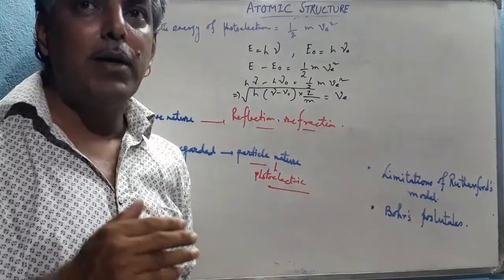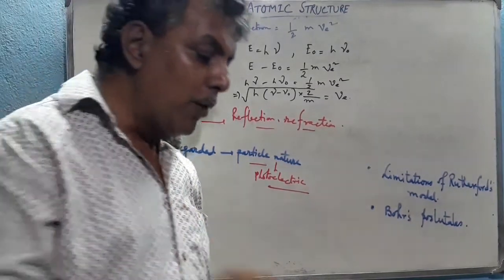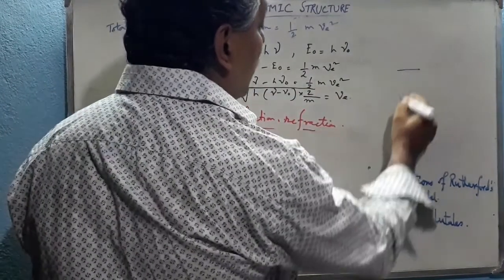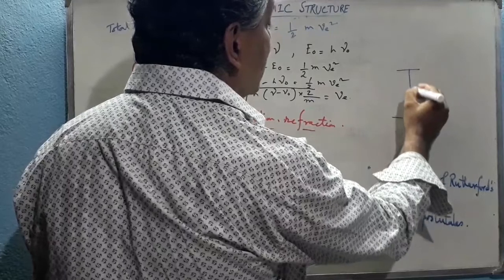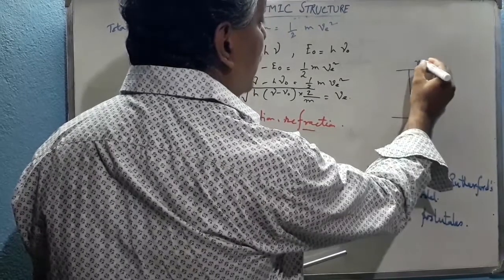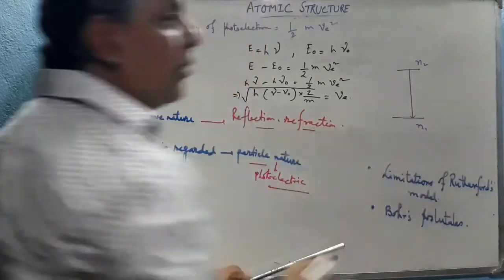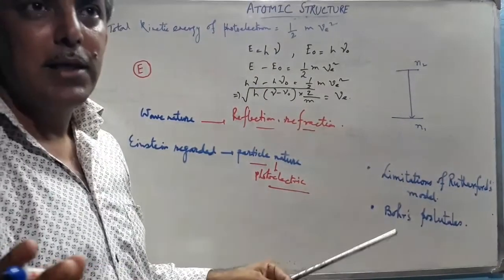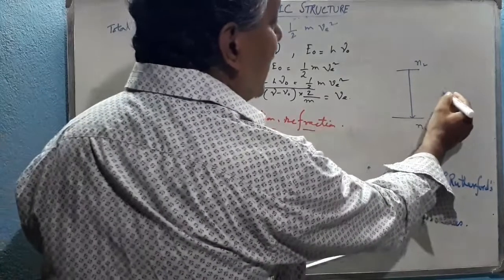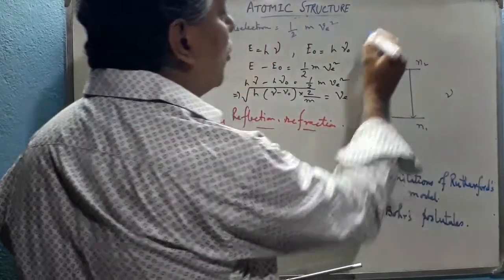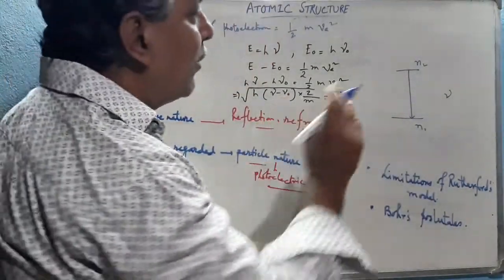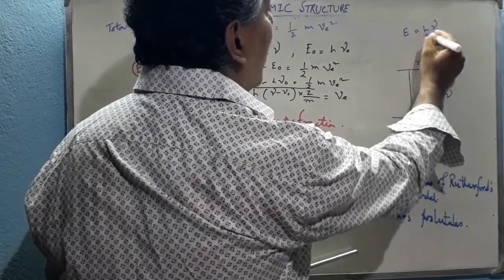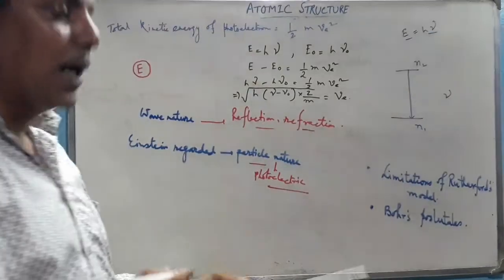Whenever an electron jumps from a higher energy level to a lower energy level, N2 to N1, it emits some amount of energy, and that energy has a particular frequency, because according to Planck's quantum theory, E equal to h nu. Each energy is directly proportional to frequency.